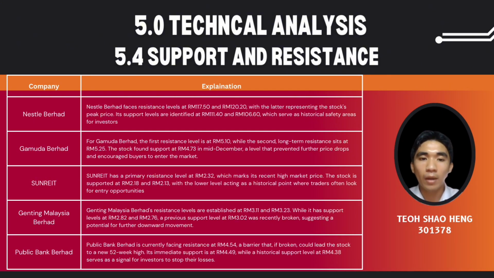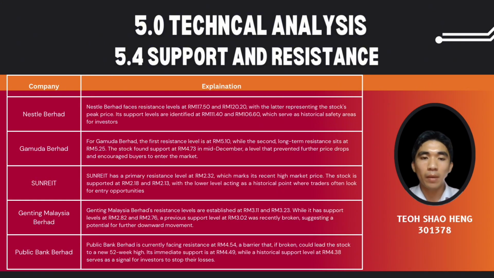For Genting Malaysia Berhad, resistance levels are established at 3 ringgit 13 cent, 3 ringgit 11 cent, and 3 ringgit 23 cent, where each also has two supports. But the most important point is the support level at 3 ringgit 2 cent was recently broken, suggesting a potential for further downward movement.